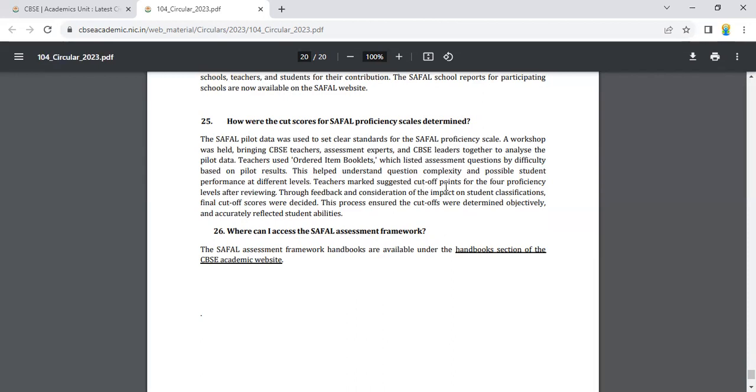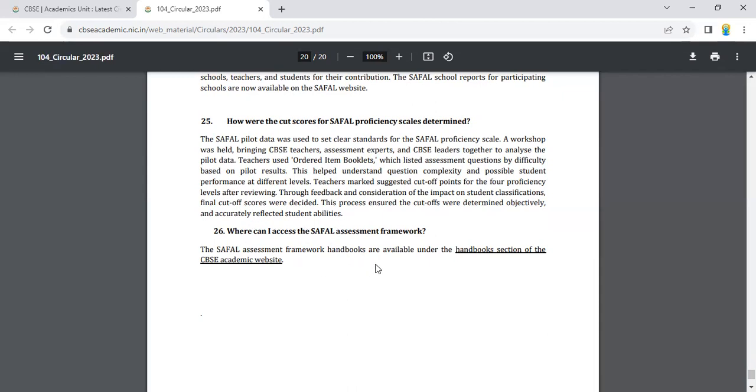This helped understand the questions' complexity and possible student performance at the different levels. Teachers' marks suggested cutoff points for the 4 proficiency levels, and after reviewing the feedback and considering the impact on the students' classification, final cutoff scores were decided. This process ensured the cutoffs were determined objectively and accurately reflected student abilities.